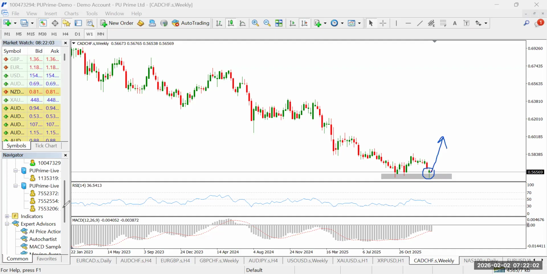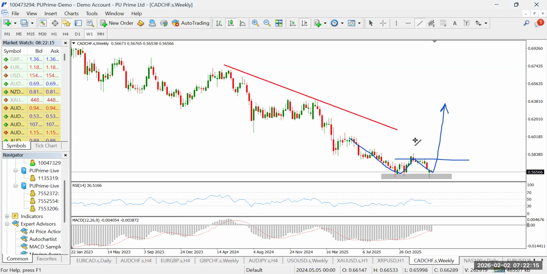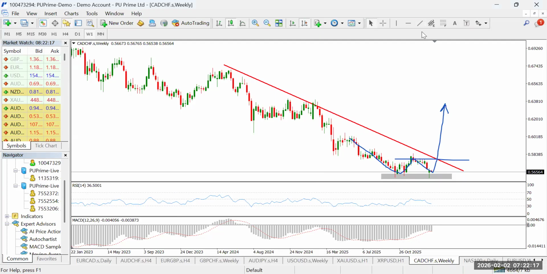Technically, that is a bullish setup, and if you look at it on the big picture, this may even end up forming something that looks like a double bottom pattern, which can trigger some major long-term bullish breakout. Though for now, we are not really concerned about that. You can see now, I can still draw a perfect looking falling wedge again on the weekly time frame, telling you that CAD CHF, for the next couple of months, is getting ready for a massive uptrend breakout.